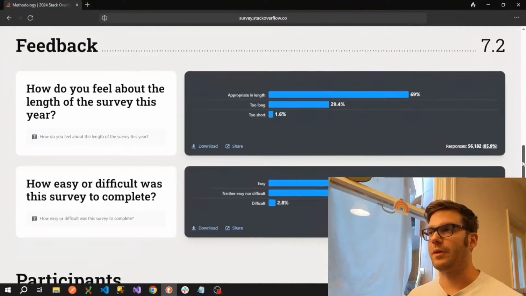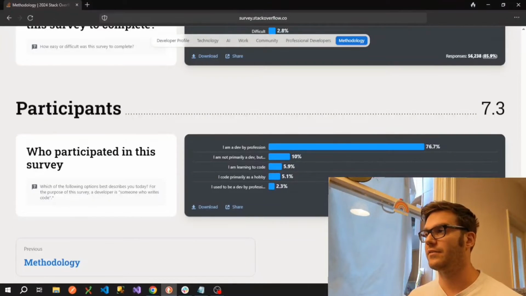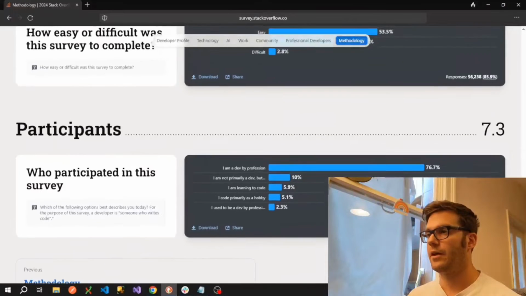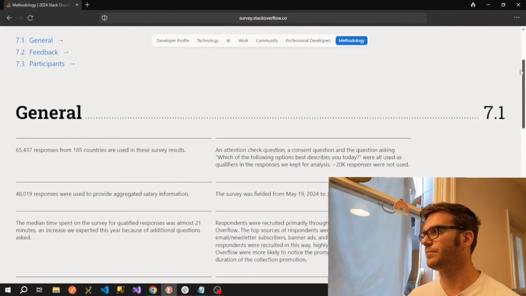I'm going to skip over this feedback section here because you're probably not too interested in that, but this section is quite interesting. Around 76.7% of the respondents were professional developers. So some of the other respondents are either learning to code or coding as a hobby or ex-professional developers. So as we go through the technology section, I'm probably going to filter most of them by the professional developers because that's what we're mostly interested in here, what are professionals doing in the market. Obviously, people that are learning to code will be using very different technology in some cases to people that are being paid to do so.